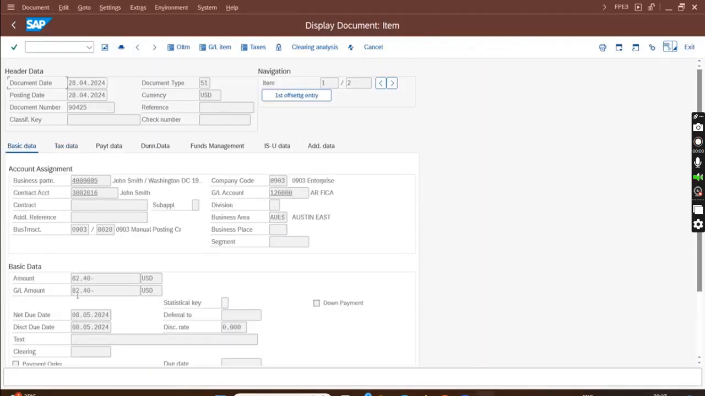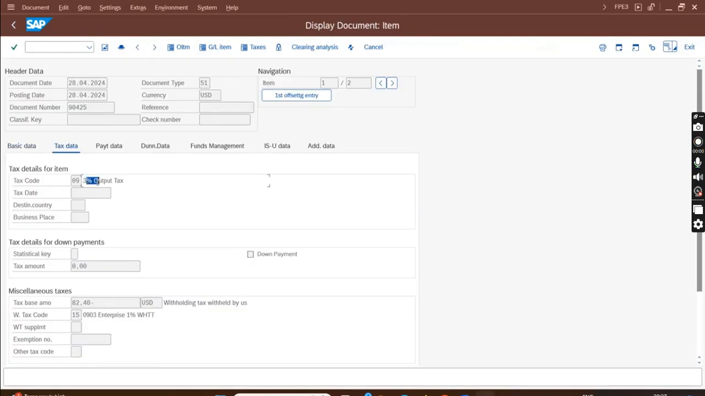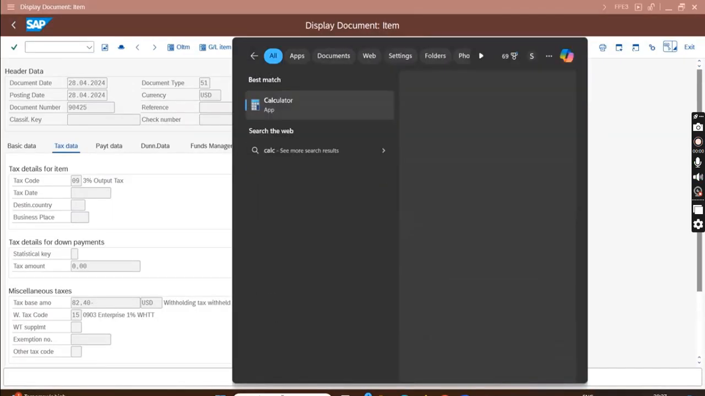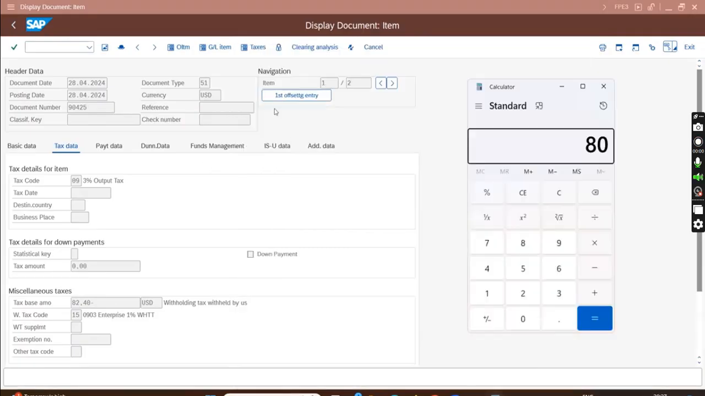How 82.40? Here, 3% tax is added on 80. So 80 into 1.03 comes as 82.40. Then on top of it, it will be 1% WHT. So the WHT amount will be 0.83, sorry, 0.82. This amount will be posted during payment.